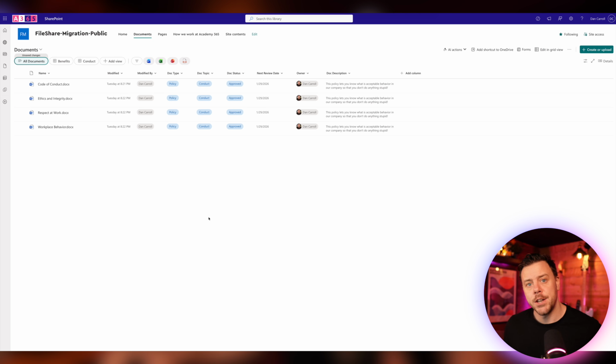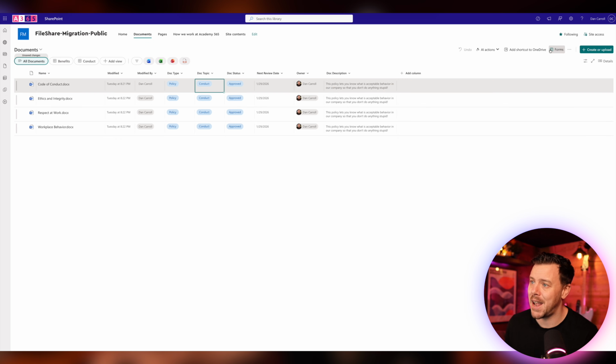So when you start dragging and dropping your files into SharePoint, you'll pop them in like this. You want to update the metadata straight away. Now, you have that from your mapping in your spreadsheet, but it's a good idea to do it. So if you're migrating files over in bulk by topic, you'll put them in here and they'll pop in. You might want to pop this into edit in grid view, and that will allow you to apply metadata in bulk. So we could say have this as conduct, and we could drag it down and it applies to everything else. Same with any of the other metadata fields in here.